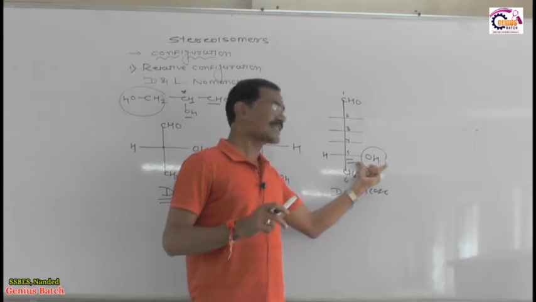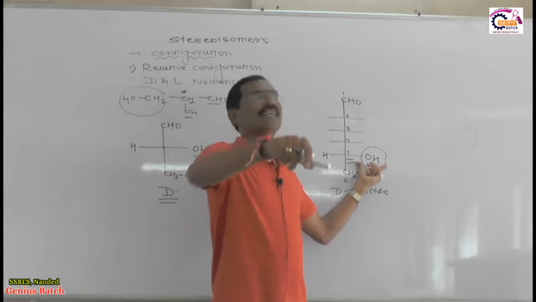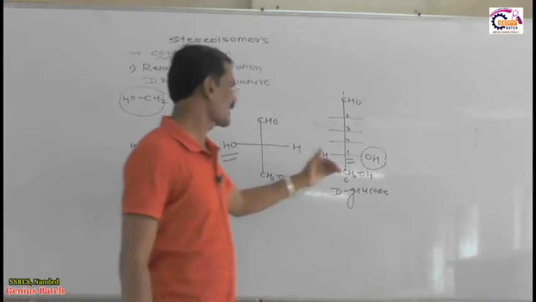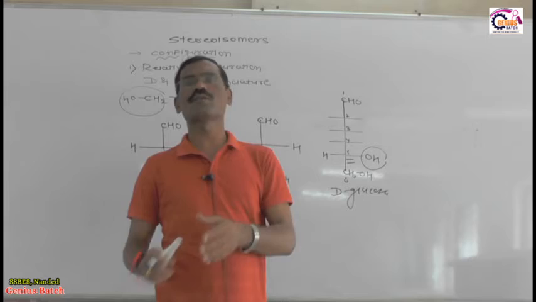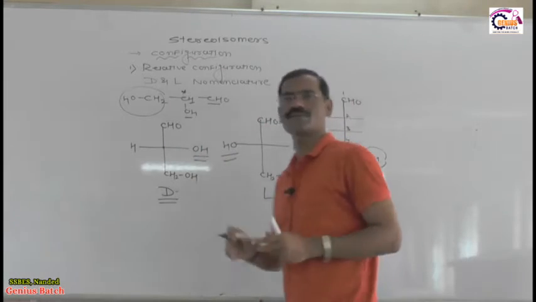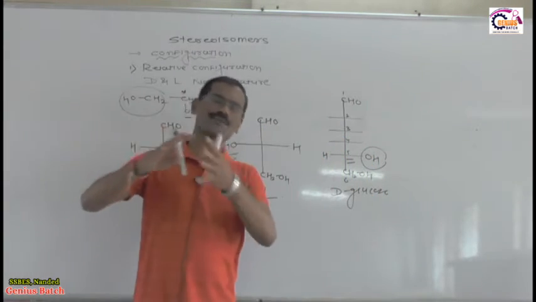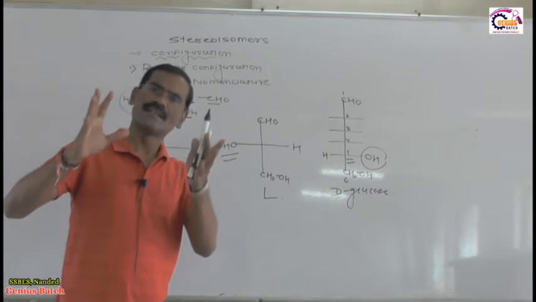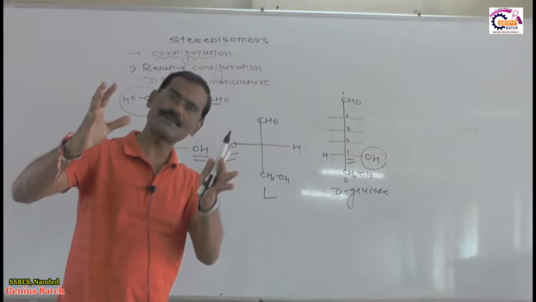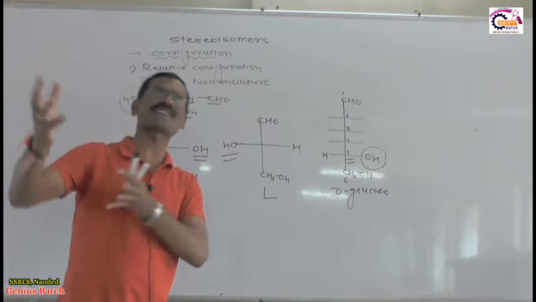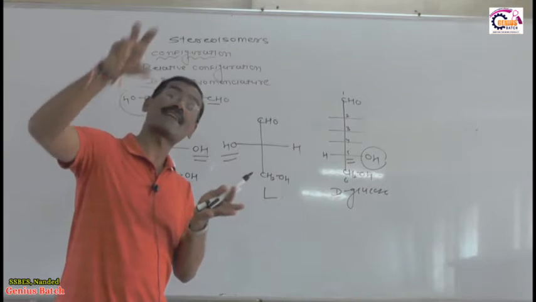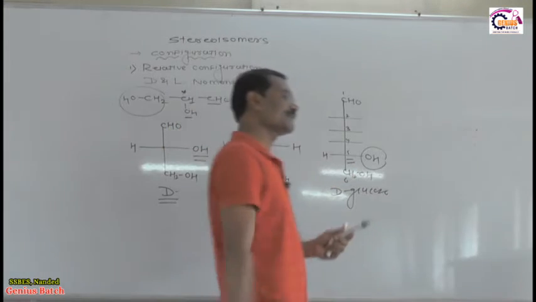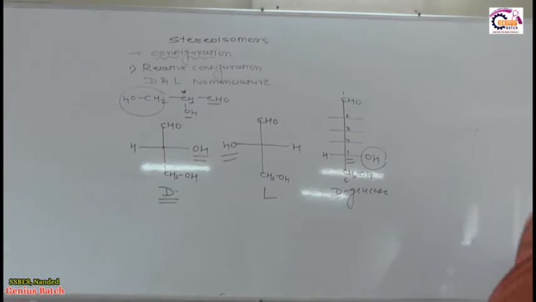If the OH of the lowest chiral carbon is on the right side, then the compound is called D-glucose, and if the OH on the lowest chiral carbon is on the left side, then the compound is called L-glucose. So this configuration is called the relative configuration. As per my idea, you don't have any problem with this phenomenon. I hope you keep it in your mind, because relative configuration is required in biomolecules: which one is the D isomer, which one is the L isomer. D means lowest chiral carbon OH. How to decide the lowest chiral carbon? Like this way, okay?